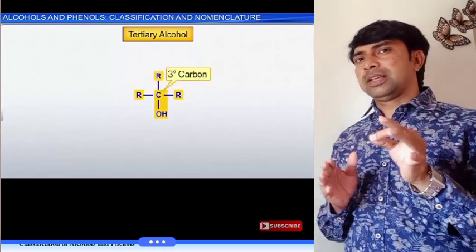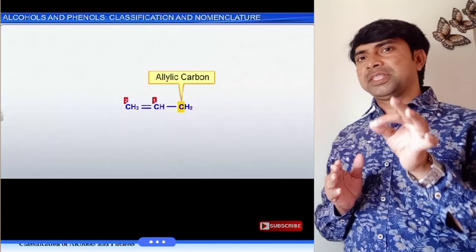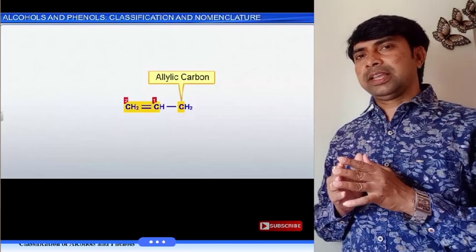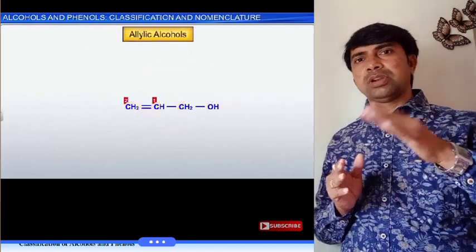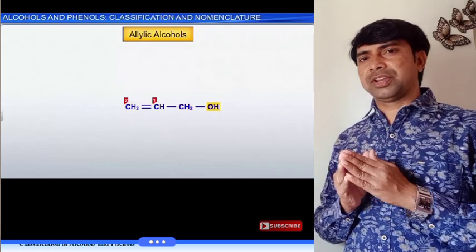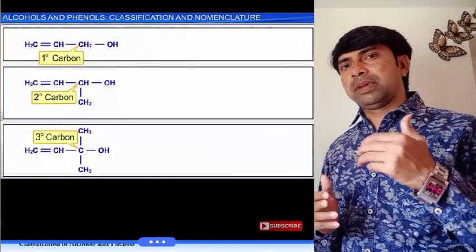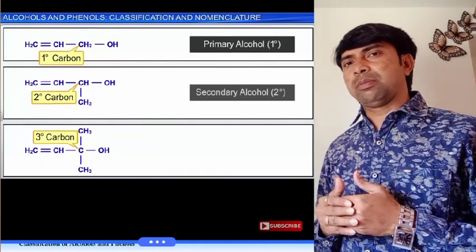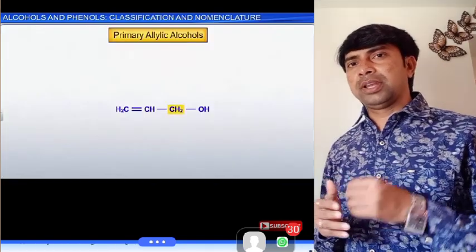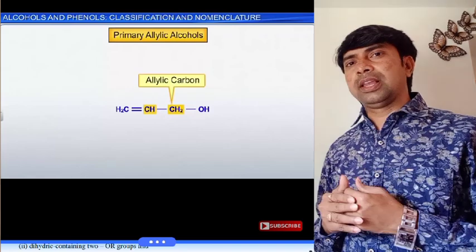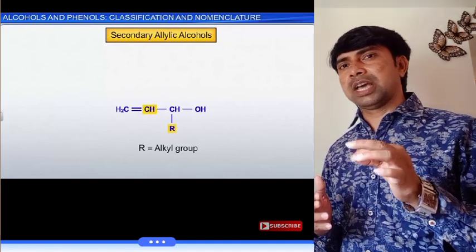तीन alkyl groups को, that is allylic alcohols. Allylic alcohol is nothing but the hydroxyl group is attached to an sp3 allylic carbon, that is next to the कार्बन कार्बन डबल बॉन्ड. कार्बन कार्बन डबल बॉन्ड के नेक्स्ट वाले कार्बन को हाइड्रोक्सिल ग्रुप अटैच रहता है. सेकेंडरी और टर्शियरी होते हैं. तो यहाँ पे primary allylic alcohols में that carbon is linked to only one carbon, and in secondary allylic alcohol that carbon is attached to two alkyl groups, and in tertiary allylic alcohols that sp3 hybridized carbon is linked to three alkyl groups.